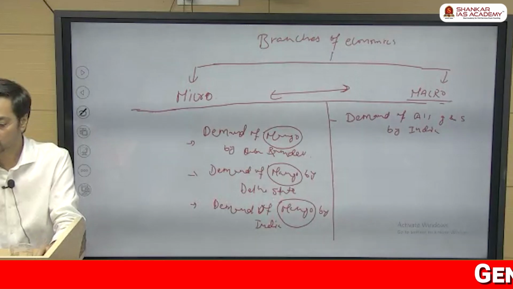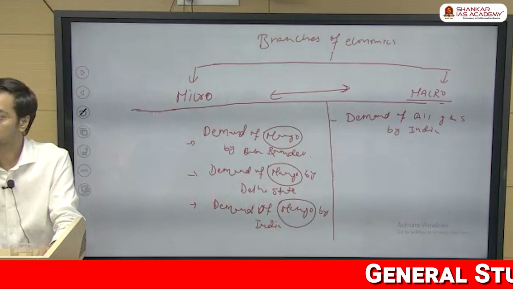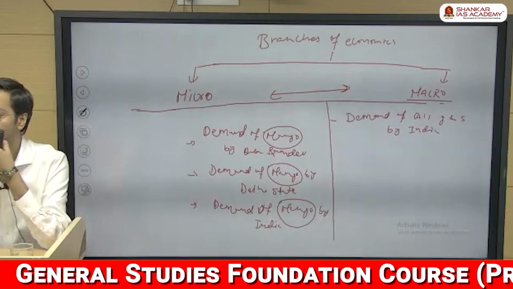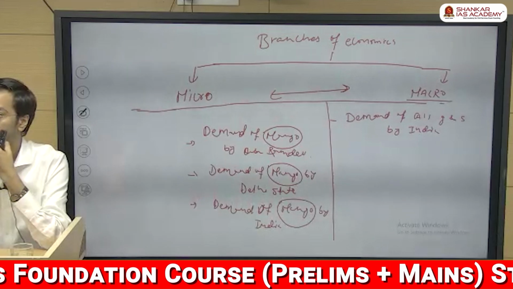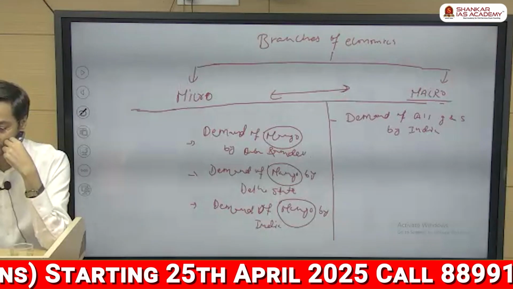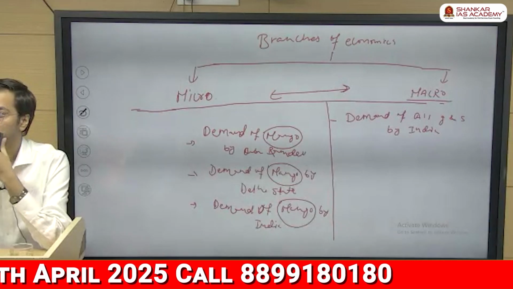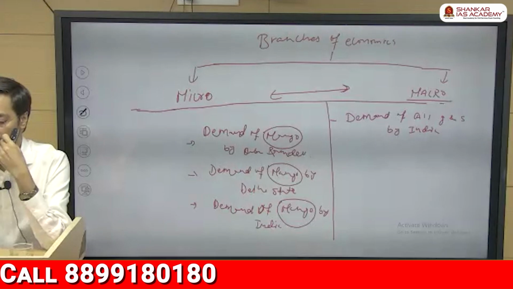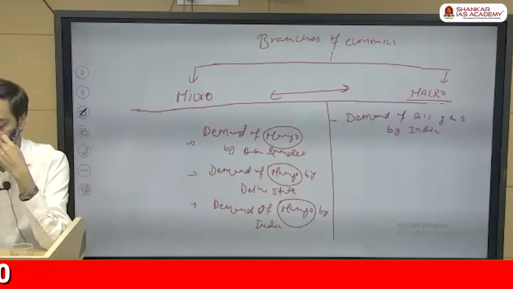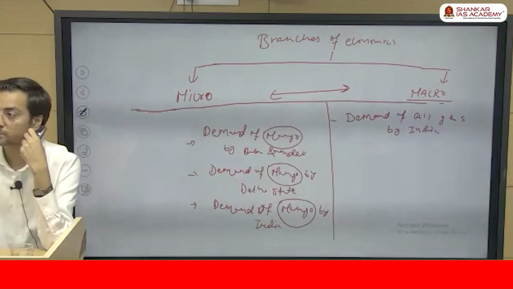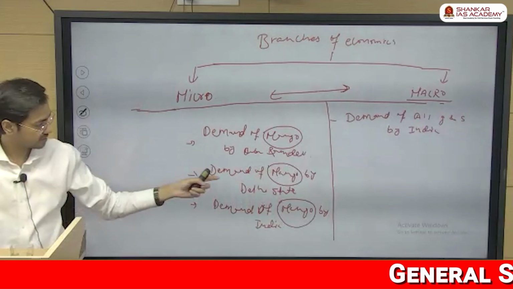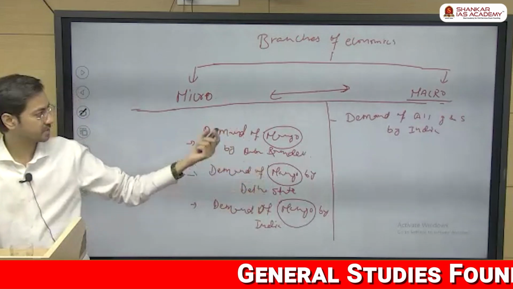Micro is a term used to indicate something specific, a specific area rather than general. As you can see, in a specific area, for example unemployment, that is a specific area.